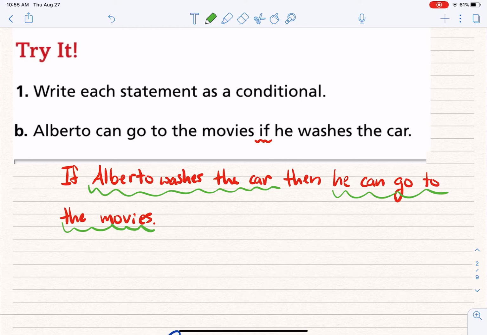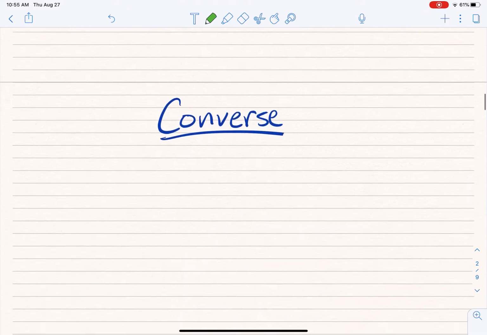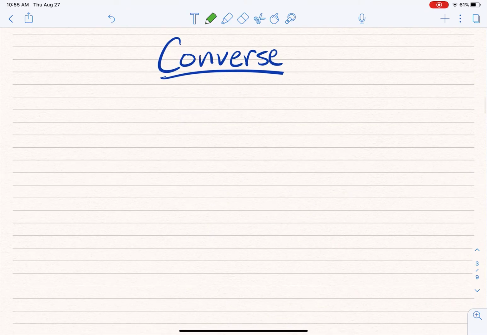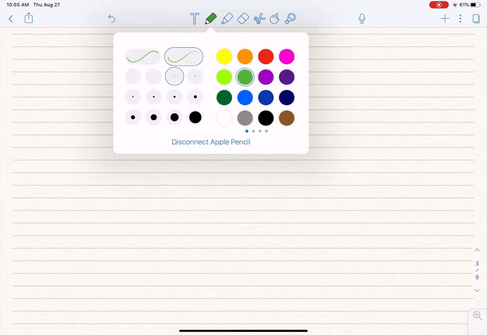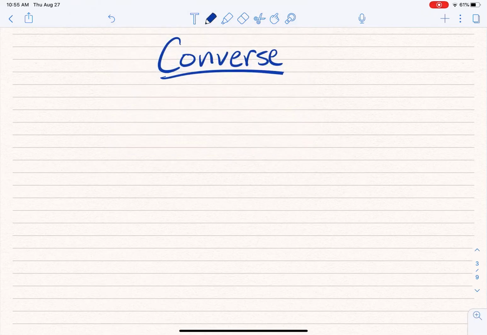Okay, now that we talked about conditionals, and the conditional is made up of a hypothesis and a conclusion, we've got to bring something new in. We got to talk about a converse. Okay, a converse is a conditional that's been flipped around. Okay, so think about my conditional I had earlier, and if you wrote one, I'd really like for you to look at yours.